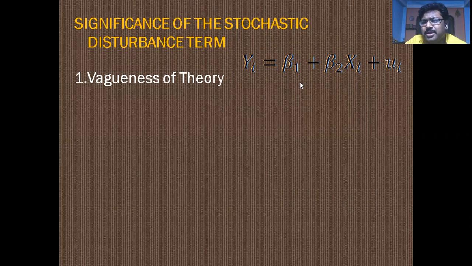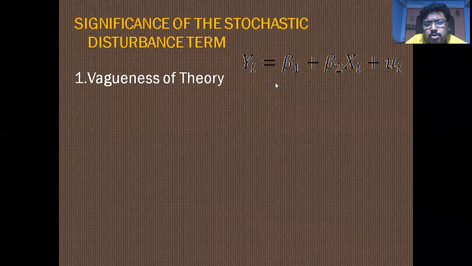There are many other variables, and these variables are considered in this disturbance term. So the omitted variables, the excluded variables, are considered in ui. This is the importance of the disturbance term in a regression equation.